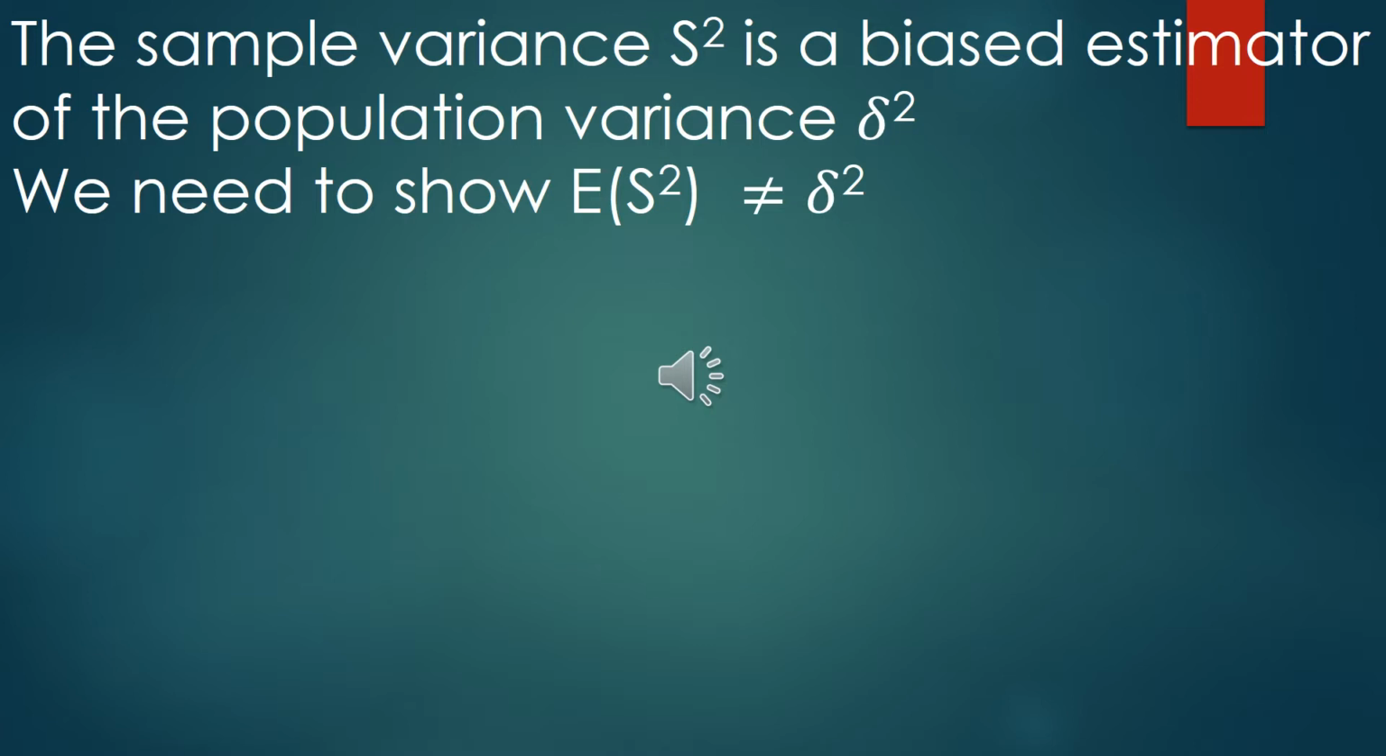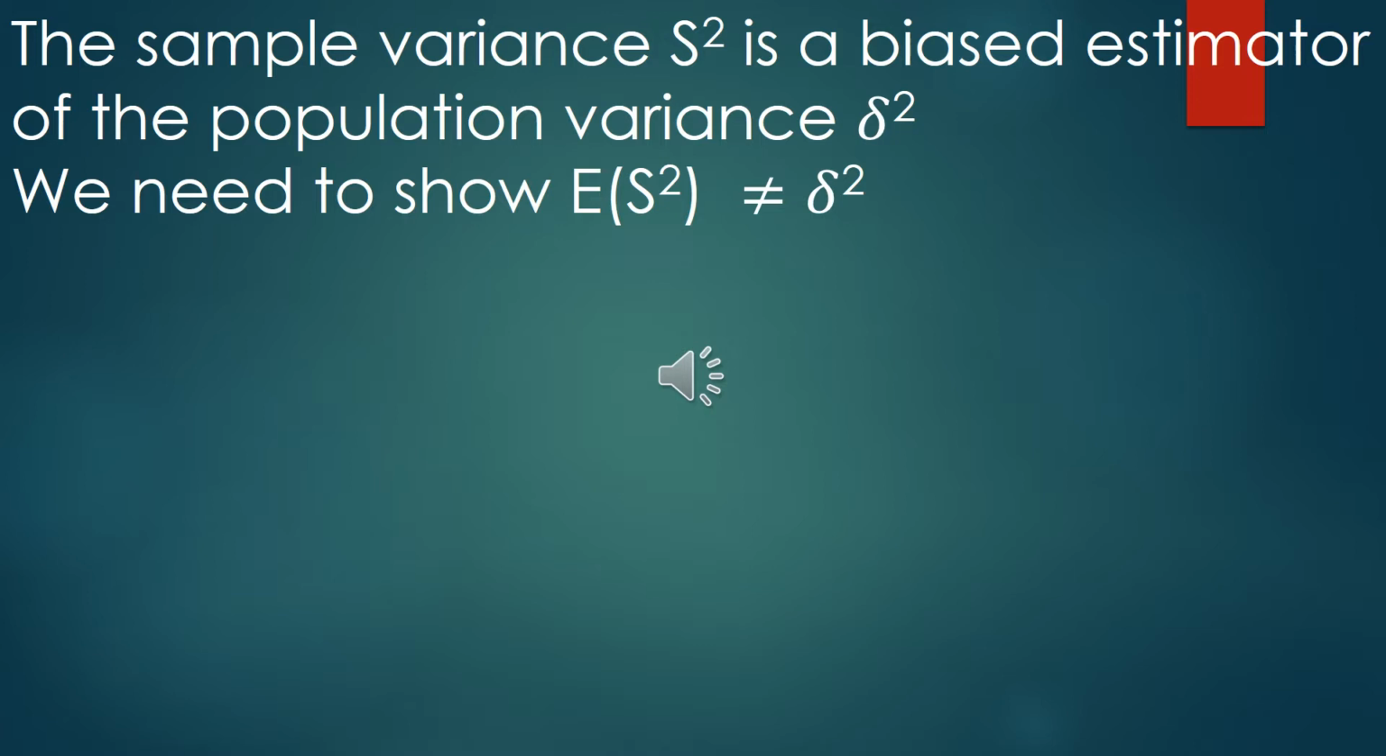So today we want to do a given proof under statistics, where we want to prove that the sample variance S squared is a biased estimator of the population variance sigma squared. We need to show that the expected value of S squared is not equal to the population variance sigma squared.